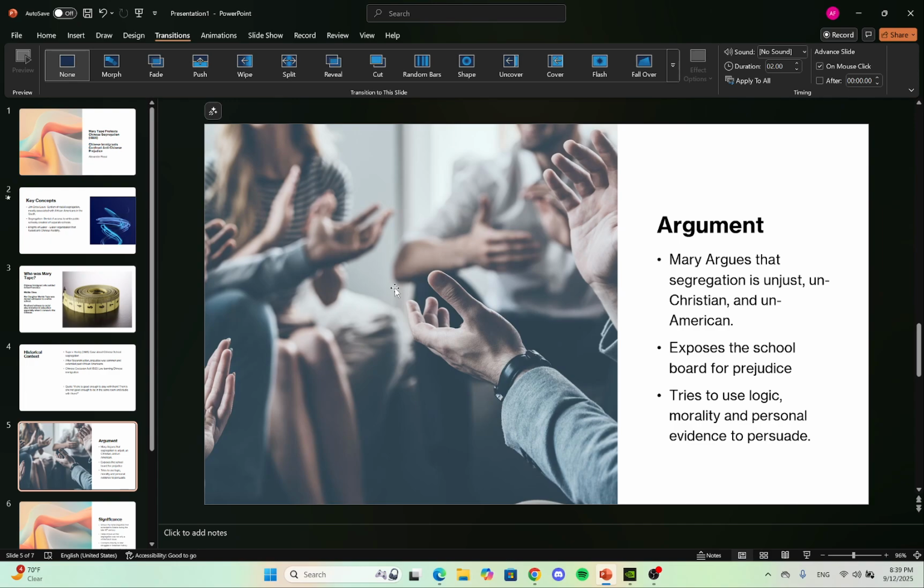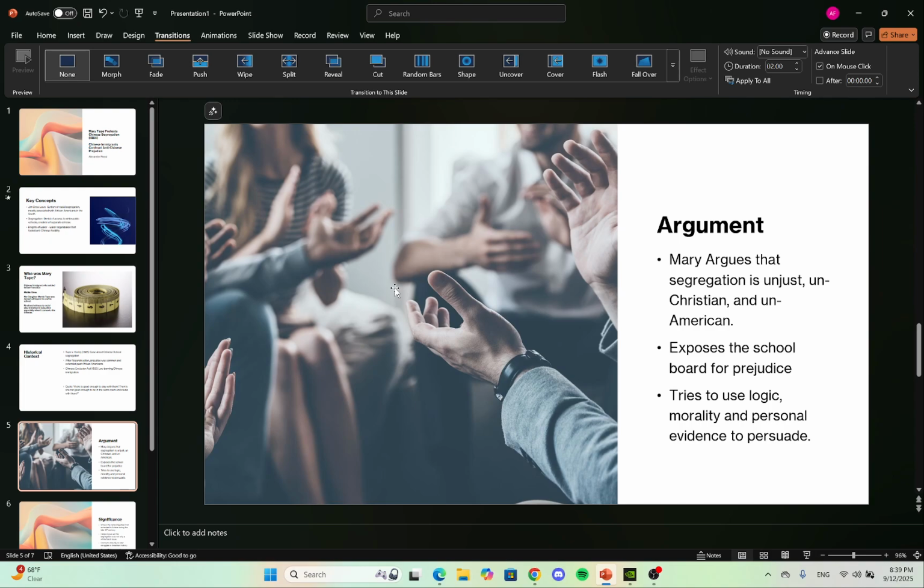Argument. Mary argues that segregation is unjust, unchristian, and un-American. This is pretty important. During the 19th century and the end of the 19th century, Christianity was still extremely important. So if she wanted to get her point across, it would be very vital to say it's anti-Christian in a sense. And then she exposes the school board for prejudice, right?